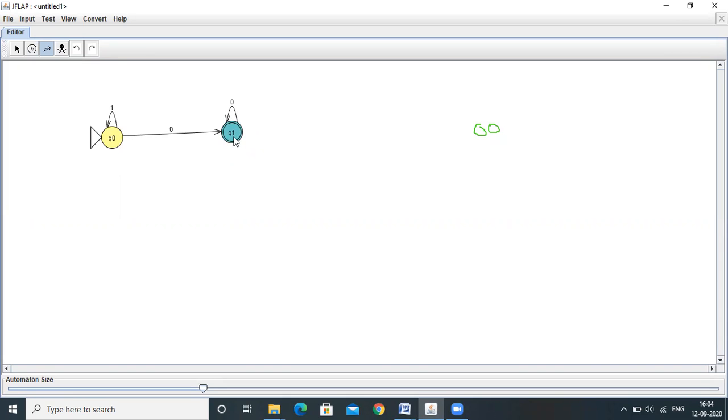Q1 on 1, if it resides within the same state, what will happen? 01 is also accepted, but 01 is not a valid string. What we need to do? Q1 on 1 will go to the Q0 state. Now let's take any string that ends with 0, it will accept. Any string that ends with 1, it will reject. If you want to verify it, we can supply inputs.